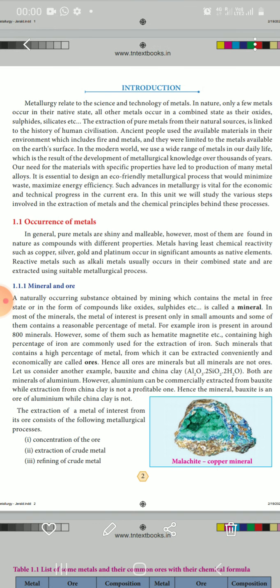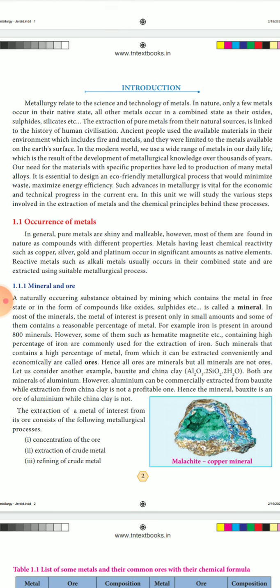Metals with least chemical reactivity, such as copper, silver, gold and platinum, occur in significant amounts as native elements, not in a combined state.